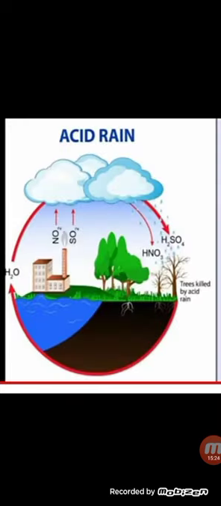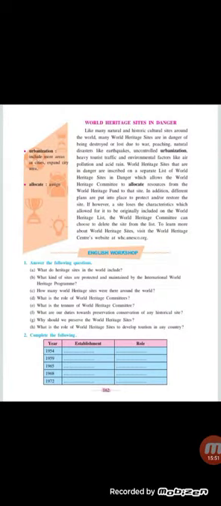pollution and acid rain. World Heritage Sites that are in danger are inscribed on a separate list of World Heritage Sites in danger, which allows the World Heritage Committee to allocate resources from the World Heritage Fund. Allocate means to assign. They carry a fund और फिर इसके लिए भी उनको खर्च करना पड़ता है. They have to spend for this on that site. In addition, different plans are put in place to protect and restore the site. If, however, a site loses the characteristics which allowed it to be originally included on the World Heritage List, the World Heritage Committee can choose to delete the site from the list.